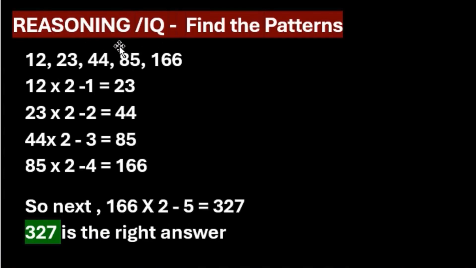This is reasoning IQ and finding the patterns. 12, 23, 44, 85, 166. 12 into 2 minus 1 is 23. So, the next is coming like that: multiplied by 2, then add 1, then minus 1. Then here it is minus 2. Here 44 into 2 minus 3. 85 into 2 minus 4. Then obviously the next one will be 166 into 2 minus 5. So, all are multiplied by 2 with the subtracted number increasing. So, this is the answer, 327. This is the right answer.